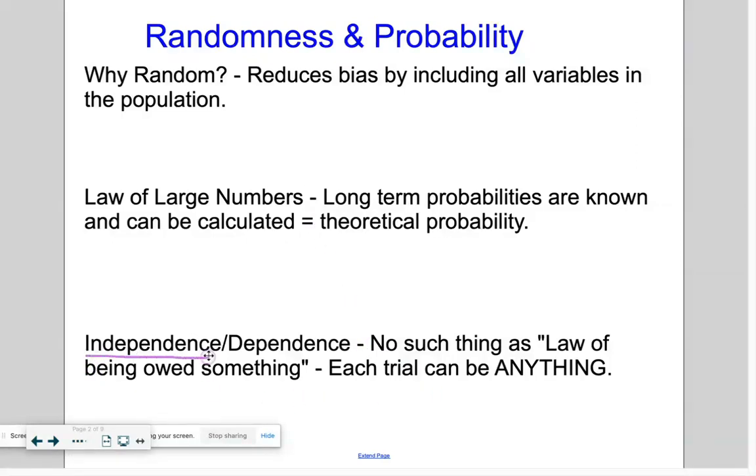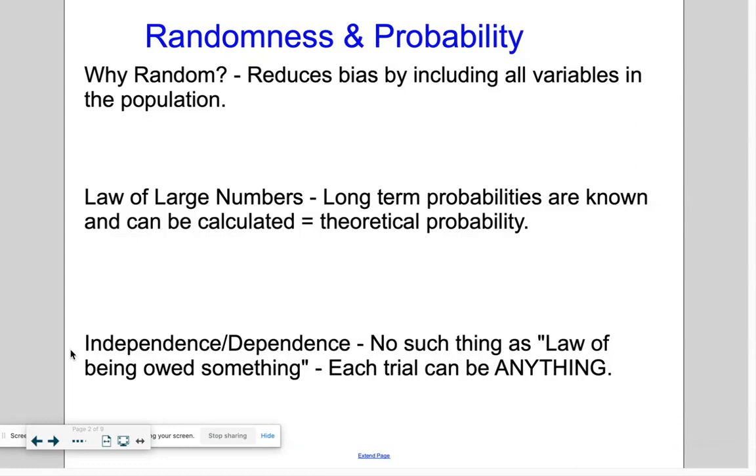We also want to make sure our groups are independent. That's a condition we're going to talk about. Why? Again, we want to make sure our probability tells us the truth. So going back to the parent idea, let's say instead of doing a random sample, I just go around and ask, let's say I'm friends with a bunch of parents, right? So let's say I just ask the people that I'm friends with from the parent group, and I say, hey, what do you guys think about the mask thing? All I'm doing is getting those people who kind of think the same because they're in the same clique, right? They're in the same group of people, and they're not independent of each other.